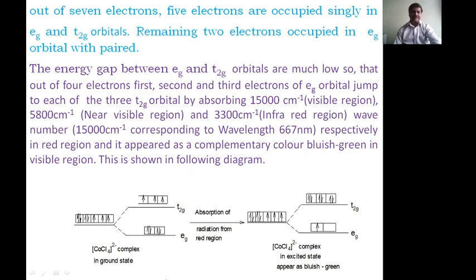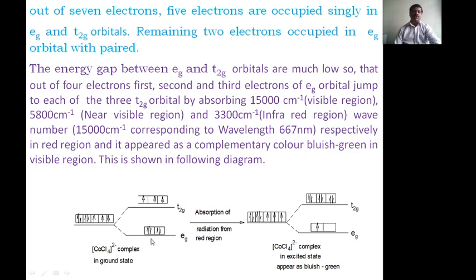Now, because it is a tetrahedral complex, the Eg orbital is the lower energy orbital and the T2g orbital is the higher energy orbital, and cobalt has 7 d electrons. Chloro is a weak ligand, and therefore the pairing energy is higher than the splitting energy.